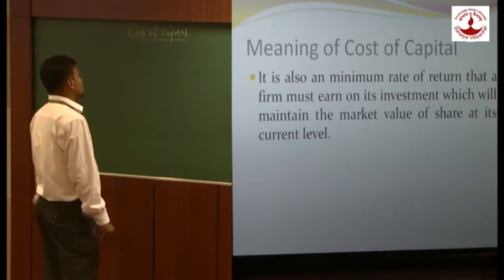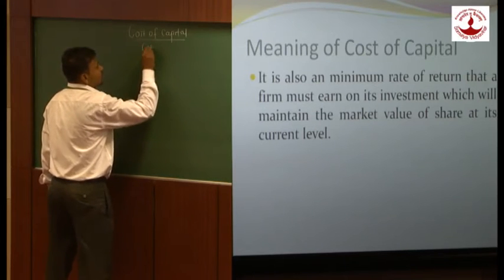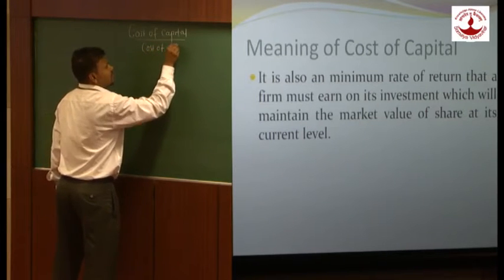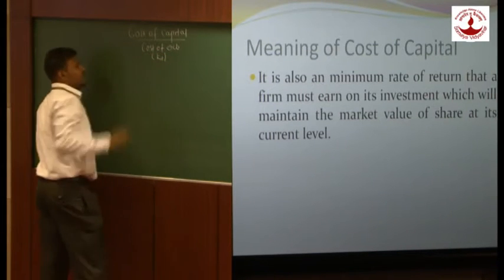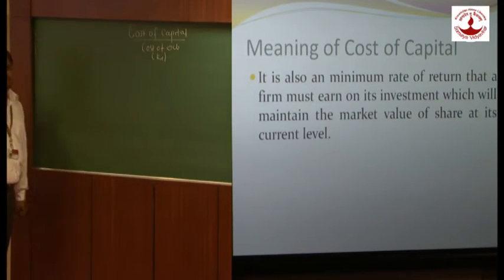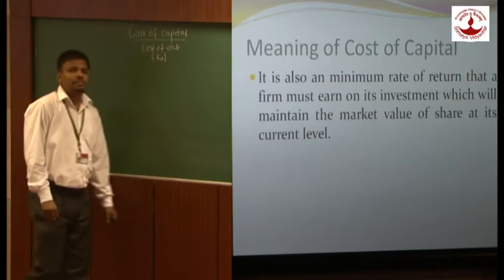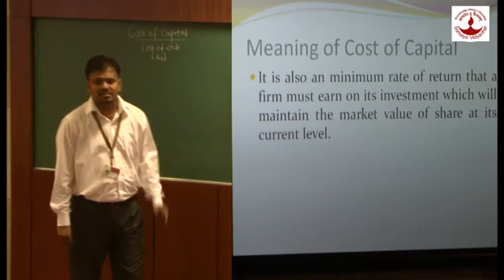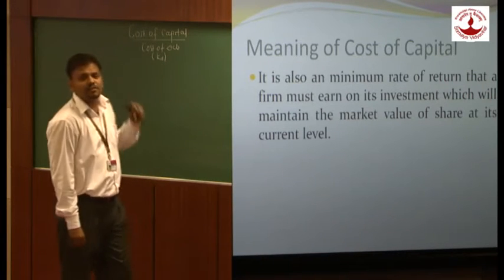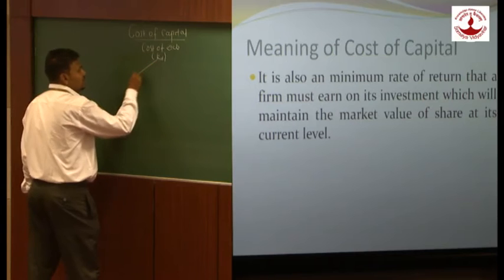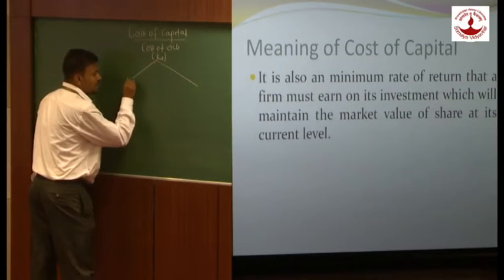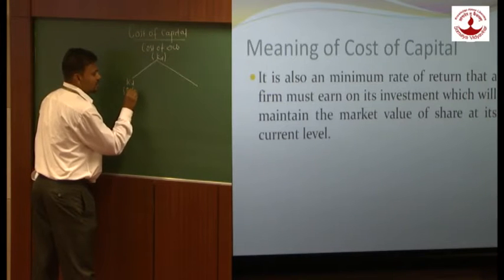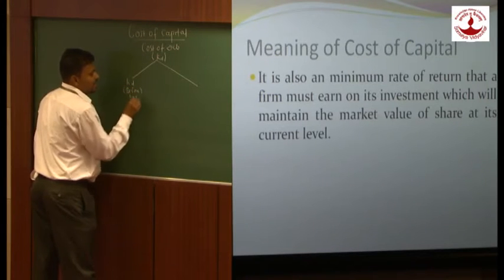Let's start with cost of debt. Now, cost of debt, which is a debenture, we can denote as K. K stands for cost and D stands for debentures. As we know, we normally pay interest before tax, right? So in case of cost of debenture, here we are having two forms. One is called cost of debt, that is KD before tax, and KD after tax.